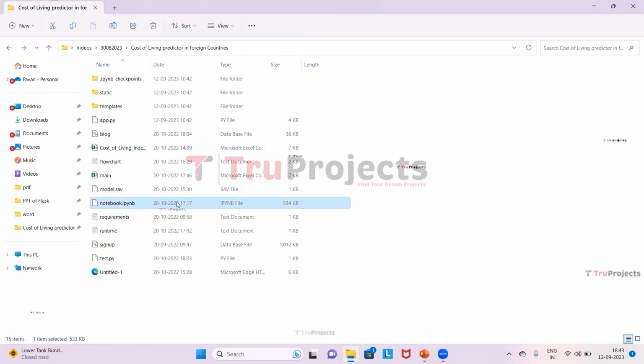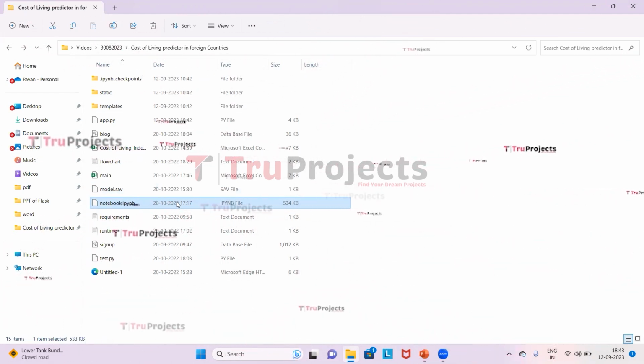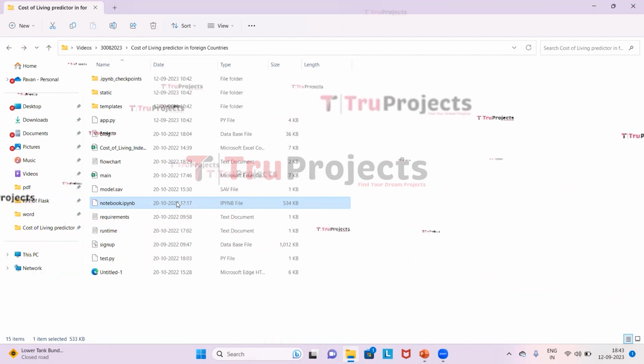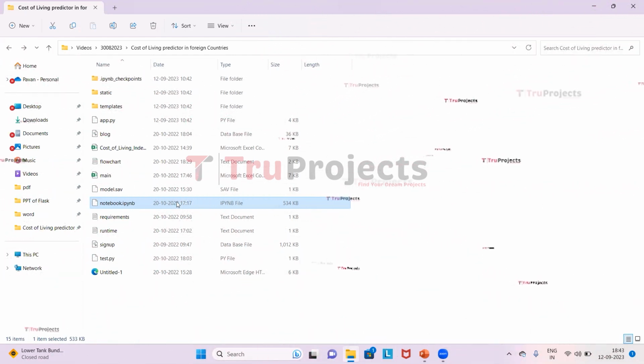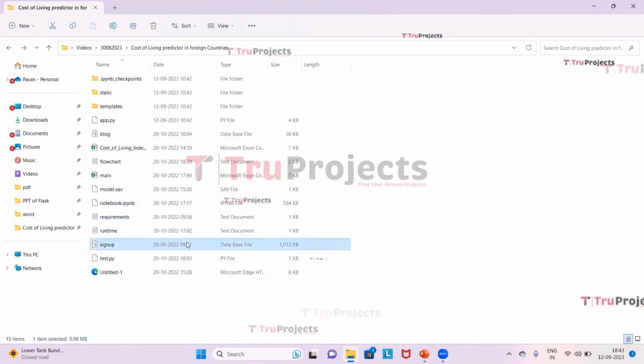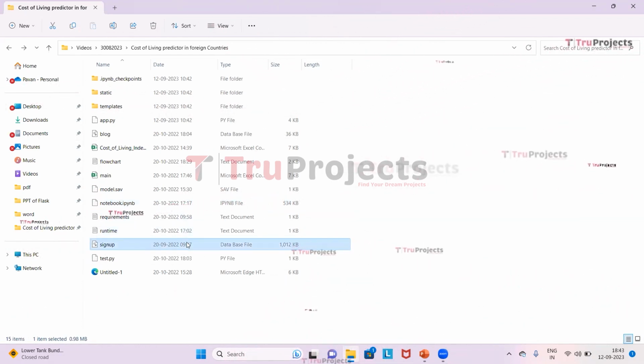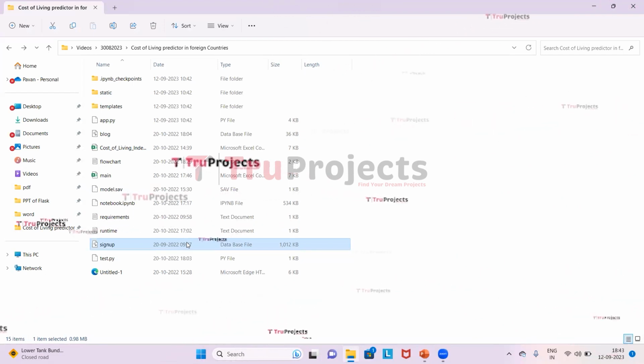This is the notebook.ipynb file. This is a Jupyter notebook file which contains a combination of code, graphs and outputs all in one place. It allows users to write and execute code in individual cells. This is the sign up file. This file is the database file used to store the user information.